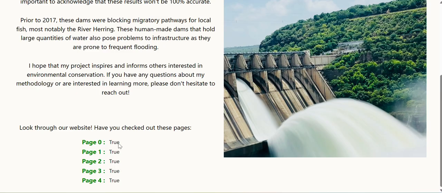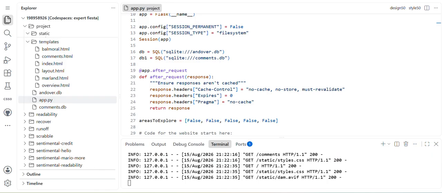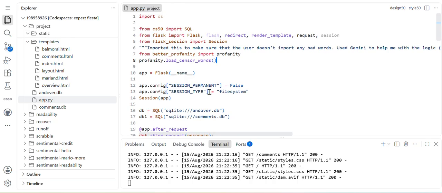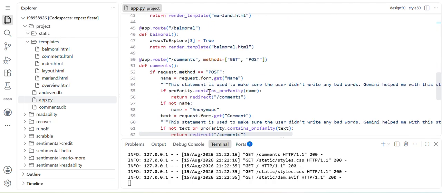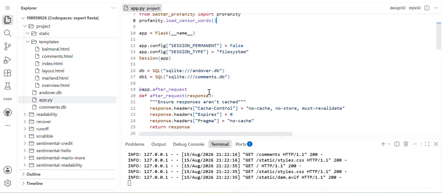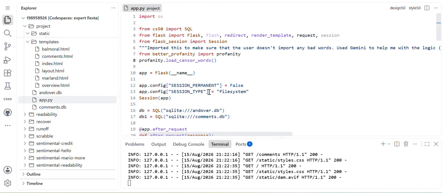Now everything's green. And just for a quick overview, I wanted to show you my code. One of the things that I really like about my code is that there's a profanity filter for the comment section. In case anyone says any bad words, or something they're not supposed to, I filter them out, so we can keep the website interesting and fun.